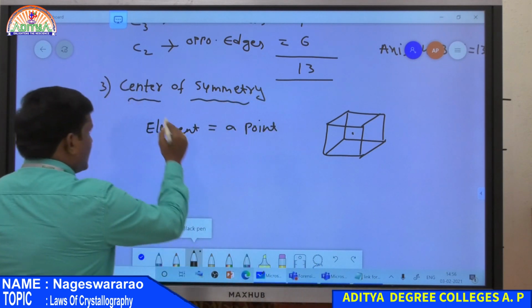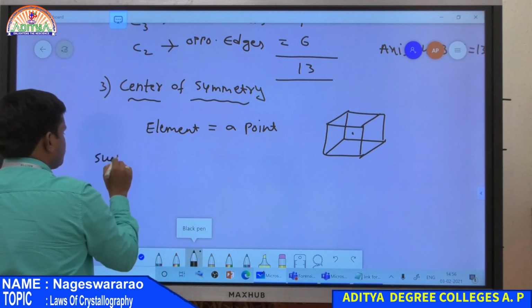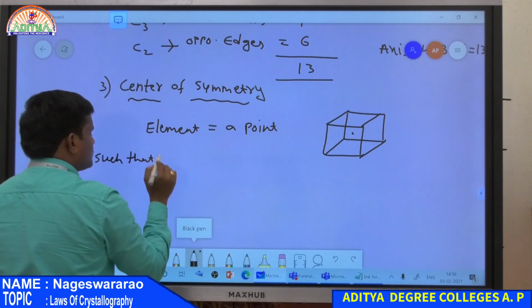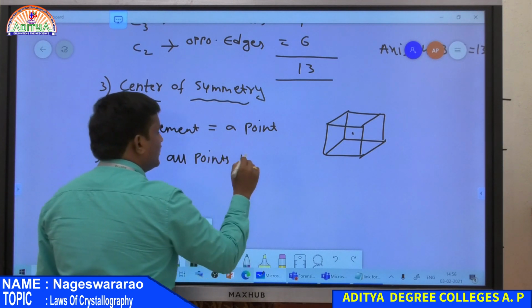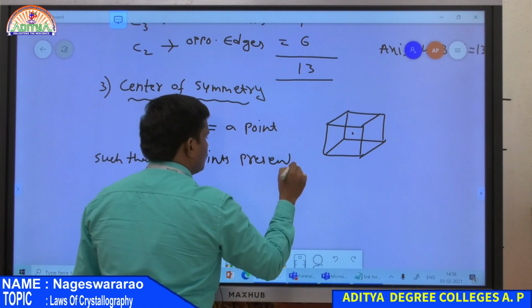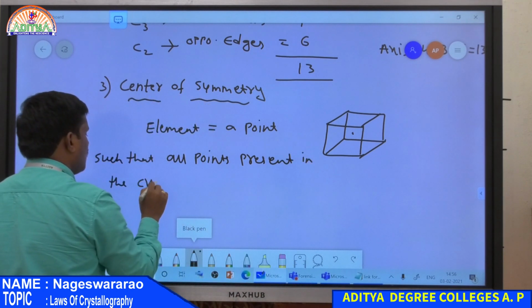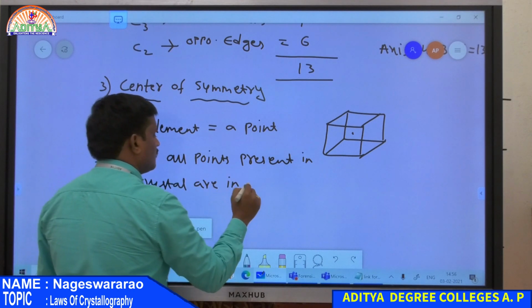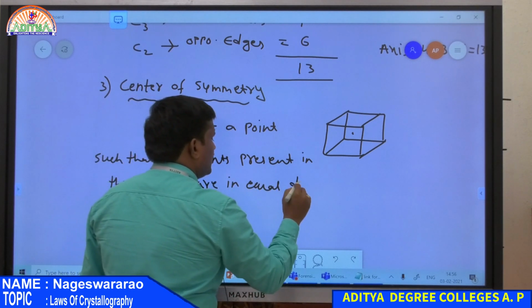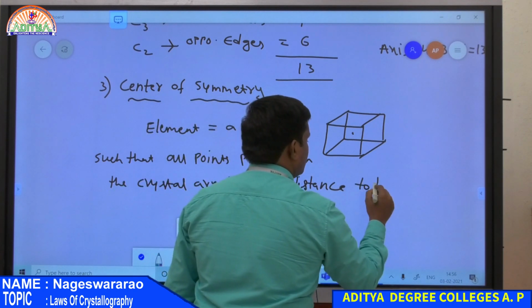Therefore, center of symmetry is nothing but an imaginary point such that all the points present in the crystal are at an equal distance to the imaginary point.